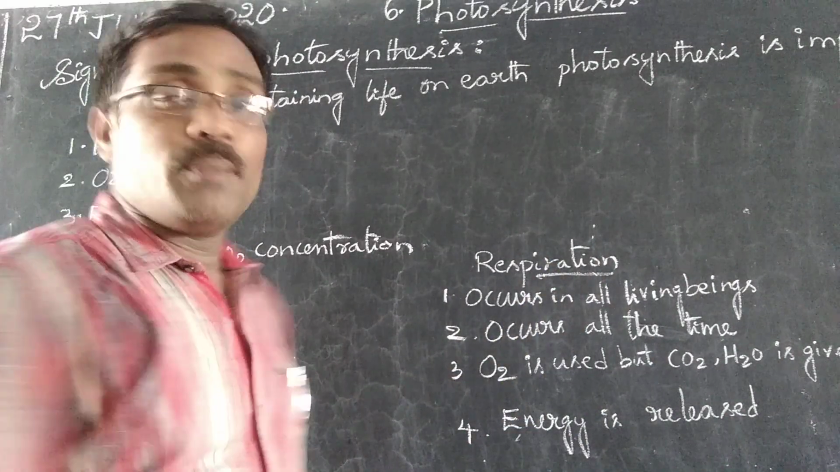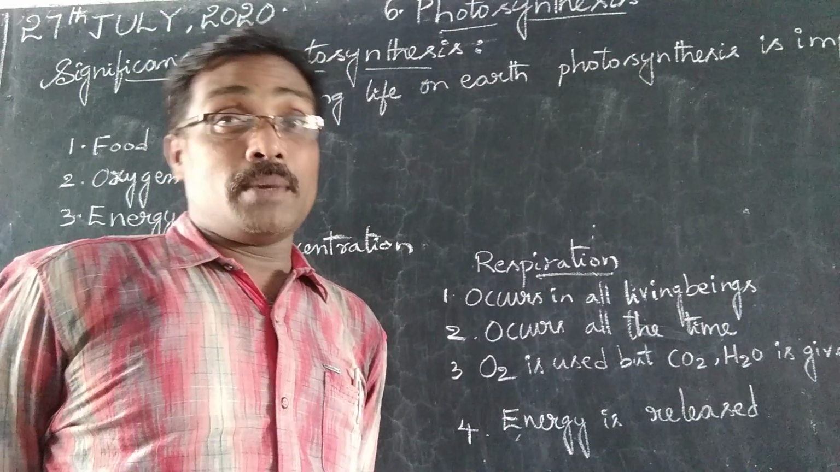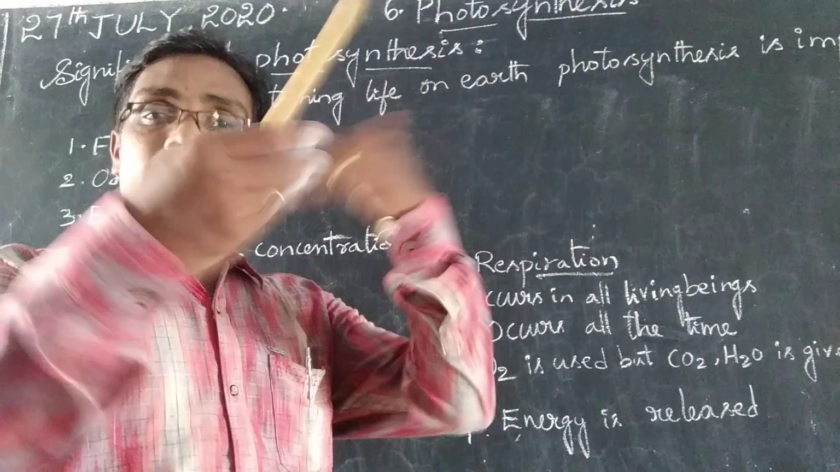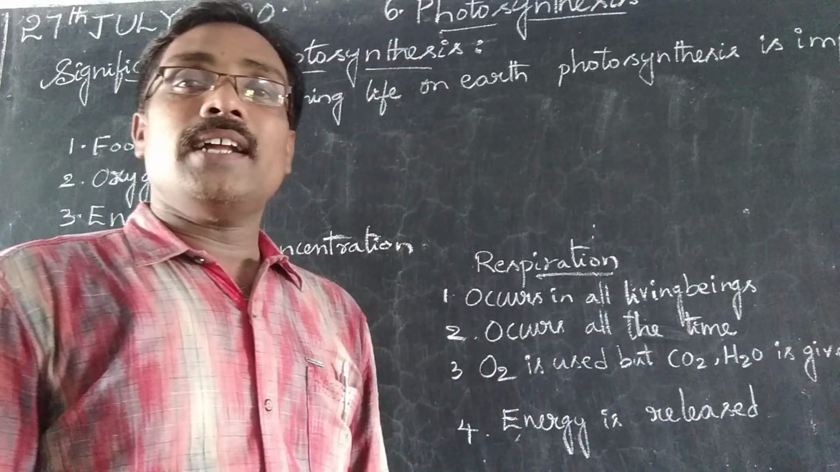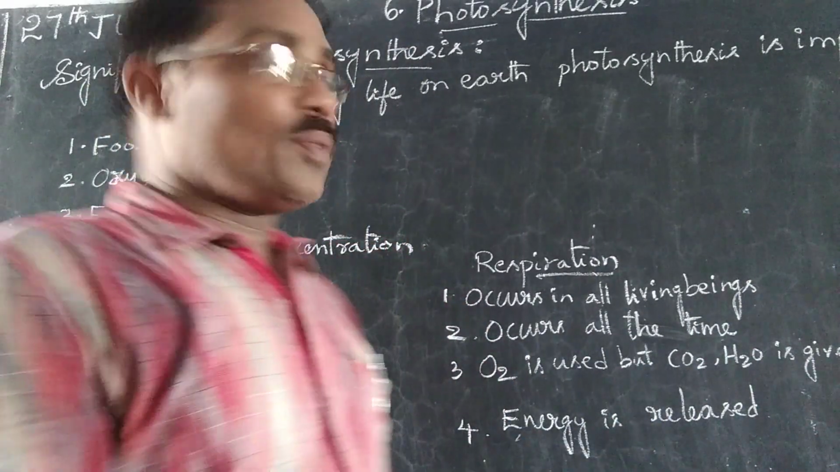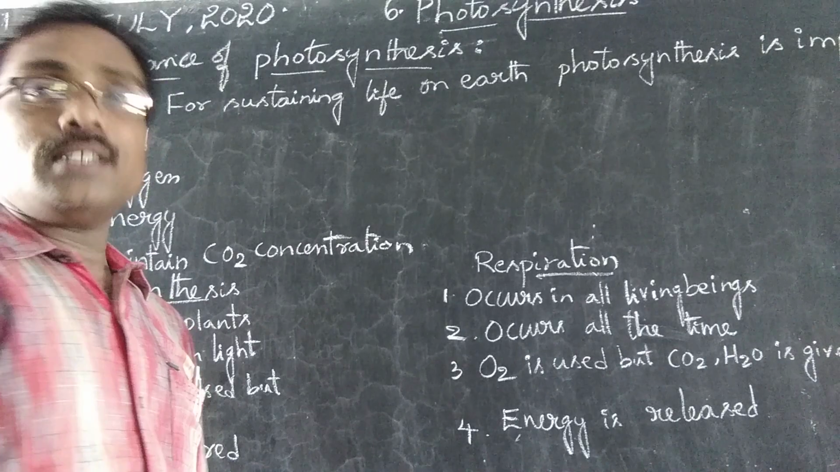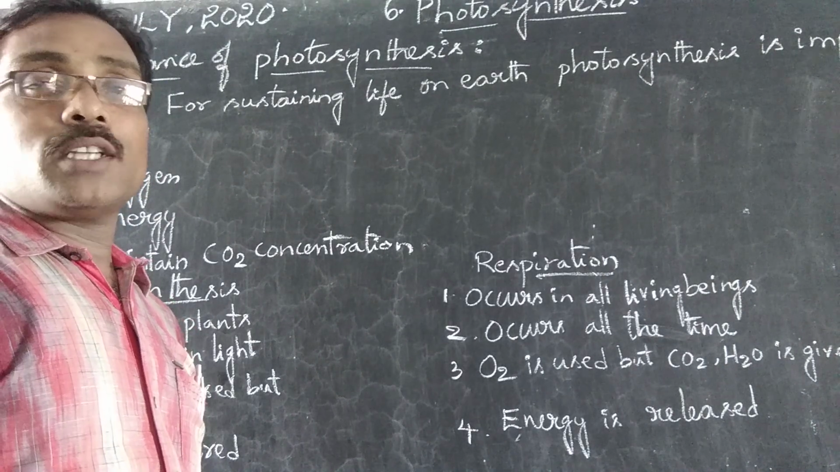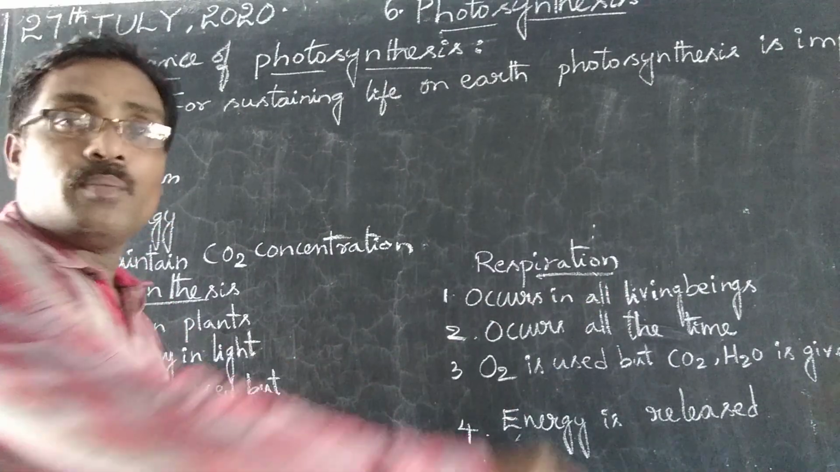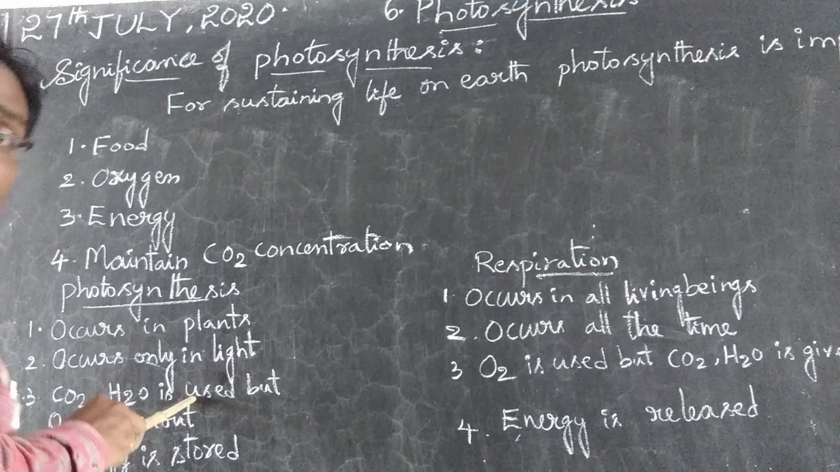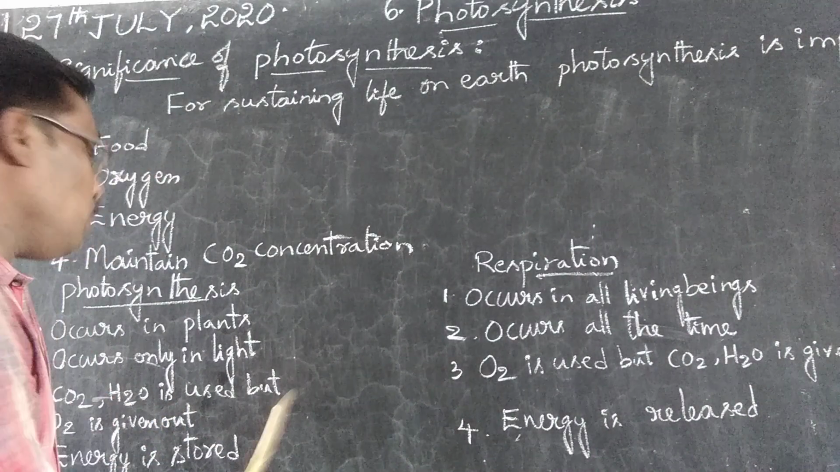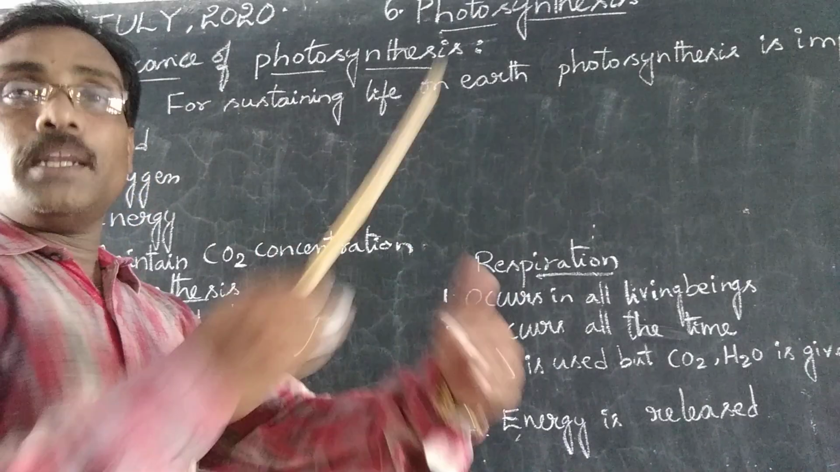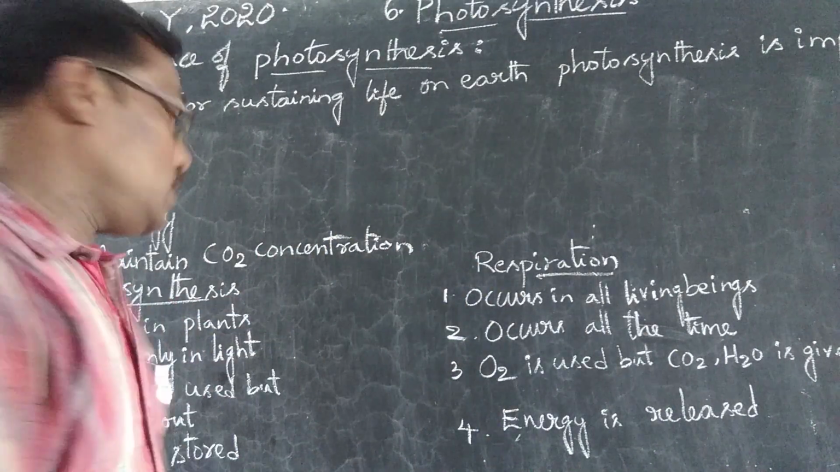But in respiration, the oxygen produced by the process of photosynthesis is utilized, and carbon dioxide and water are released, given out. The end products released in respiration are used as the raw materials for photosynthesis. That's why this third point is very important in the interdependence of photosynthesis and respiration.